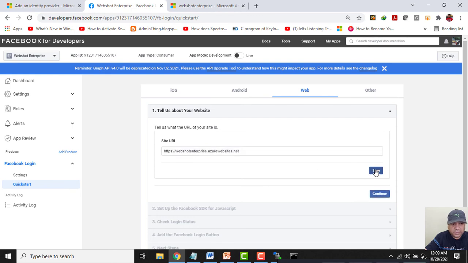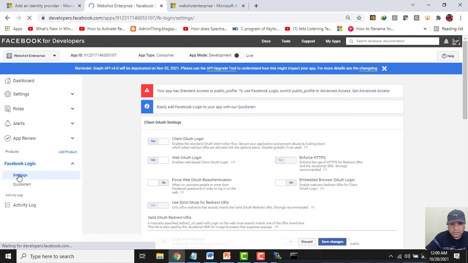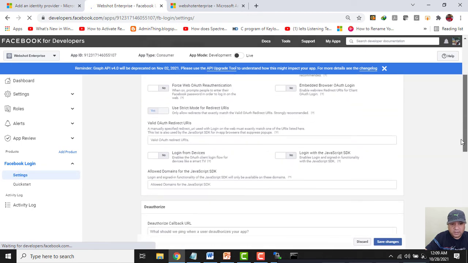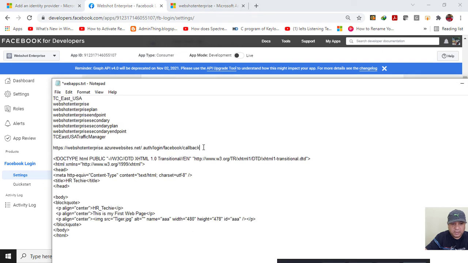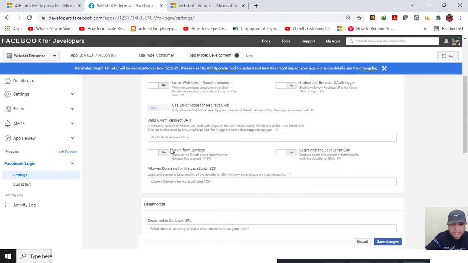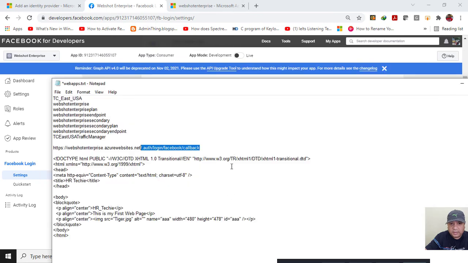Now I will go on settings. Guys, here what we need to do is we need to provide this additional information. This is the information that we need to write, like this is my URL, and I will give it like this, and then I need to add this.